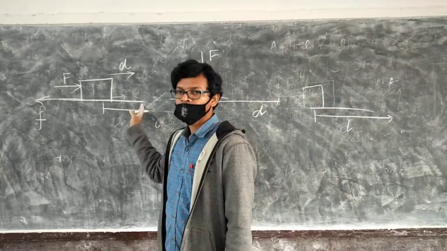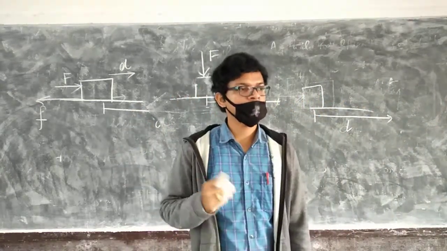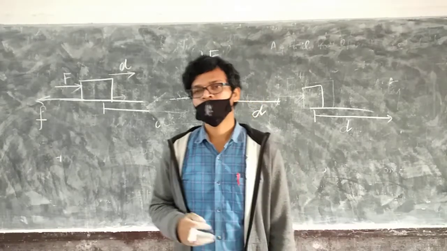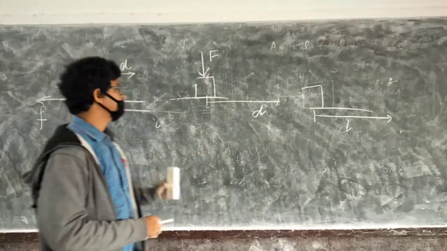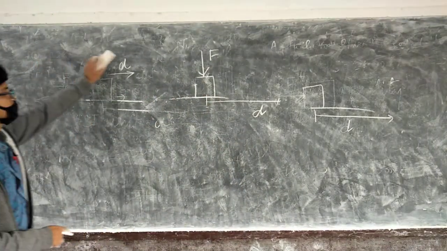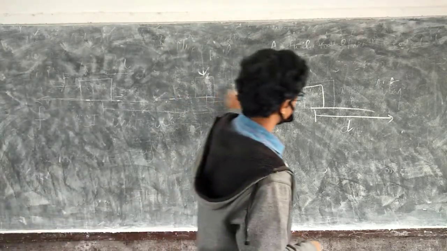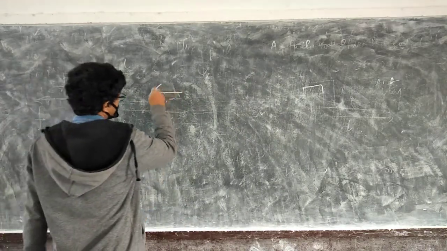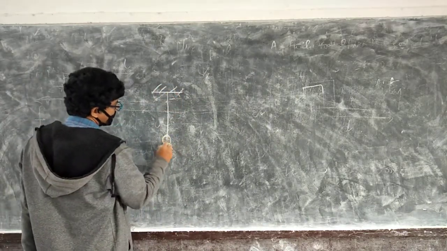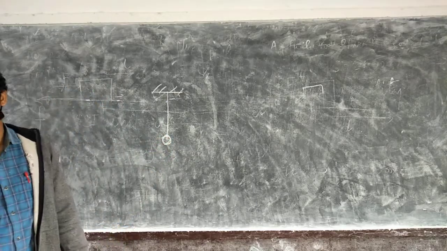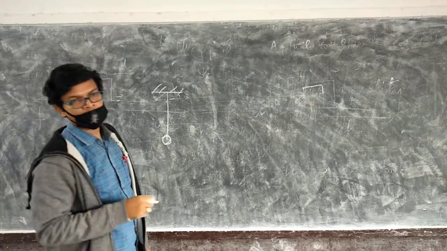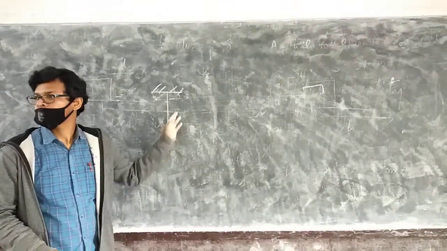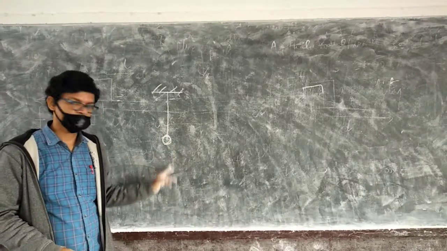Here, the third case I said is when force and displacement are at 90 degrees to each other. This is possible in so many places. Now let us see, what is this? Pendulum. In case of a pendulum, one force is due to this rope, and one force is due to this weight.